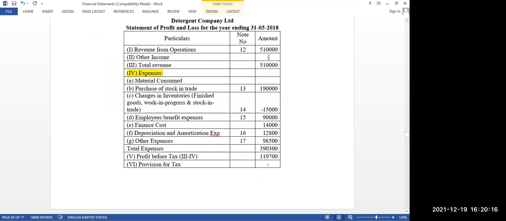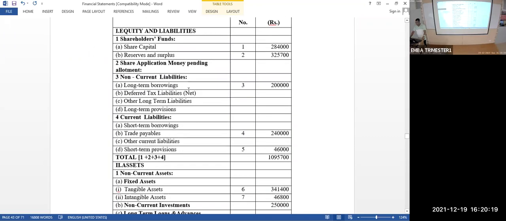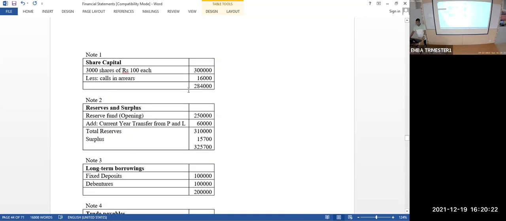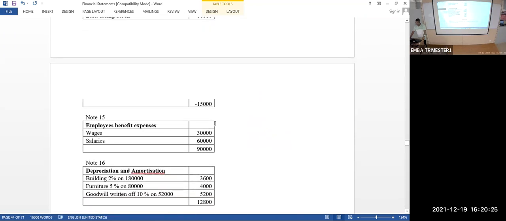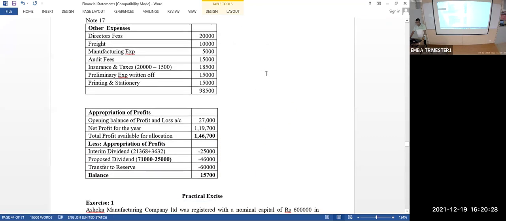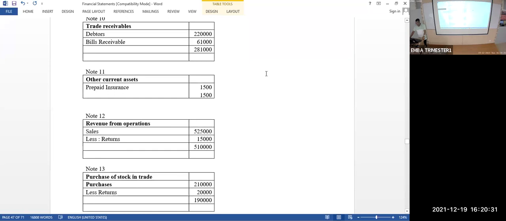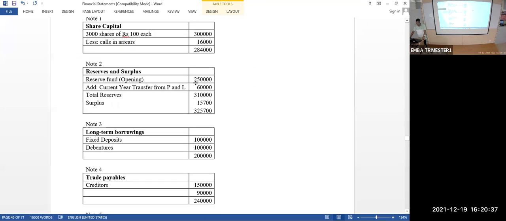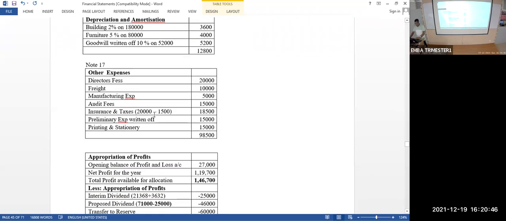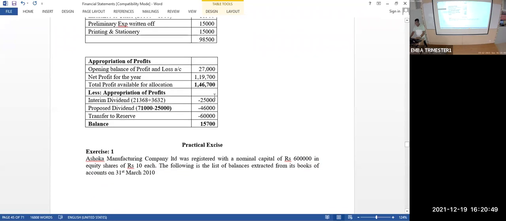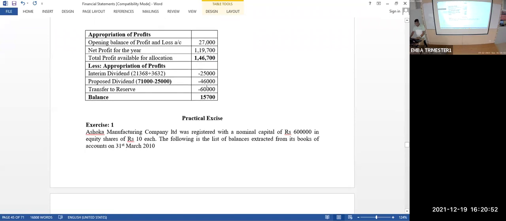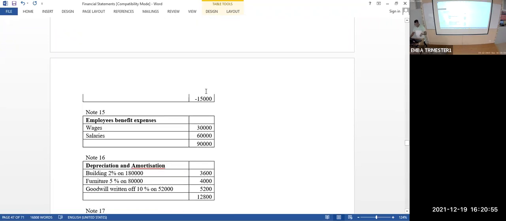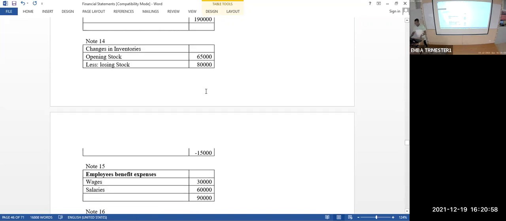Look at this. Reserves and surplus, you have to put it together. Surplus we already calculated, 15,700. Reserve we have to calculate now. Opening balance of reserve, how much was there? 2,50,000 plus current year reserve. We have taken from the current year profit 60,000 rupees as reserve. So 60,000 is the current year profit converted to reserve. So total reserve will be equal to